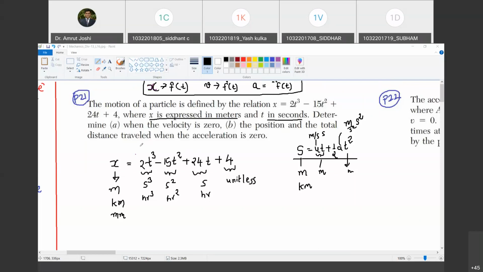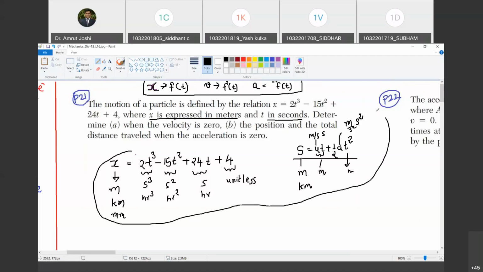But this equation is unlike that. Do you agree with me? Yes, sir. So therefore, the units have been specifically specified in the problem statement. Have you got my point? Yes, sir. So this was a digression. It had nothing to do with the solution, but you should understand what's going on. That's why I discussed this.